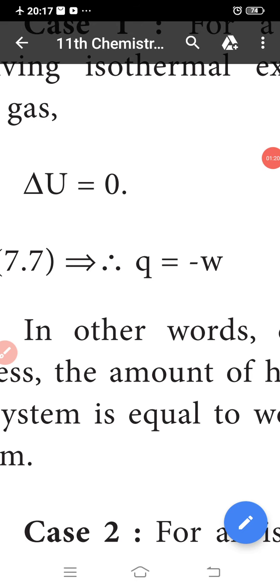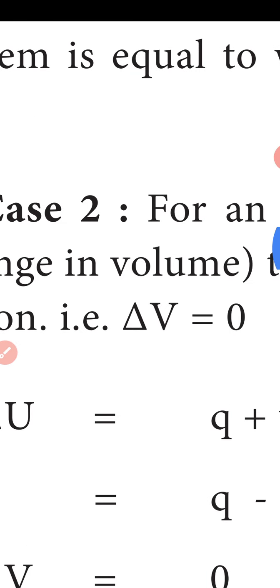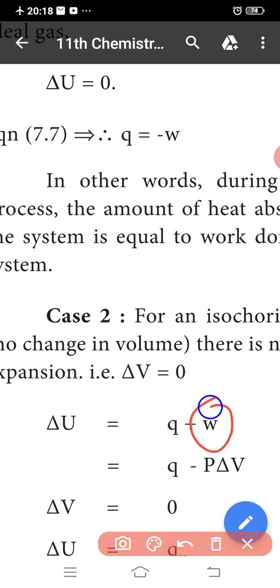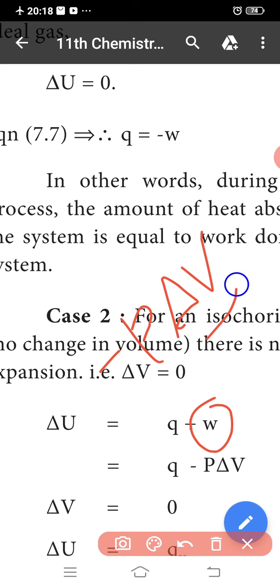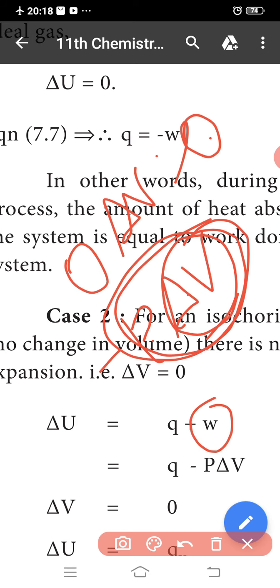For an isochoric process, there is no work of expansion. So del V is equal to 0. So del U is equal to Q plus W, where W is minus P del V. Substituting, del U is equal to Q minus P del V. Since del V is equal to 0, P into 0 is 0.